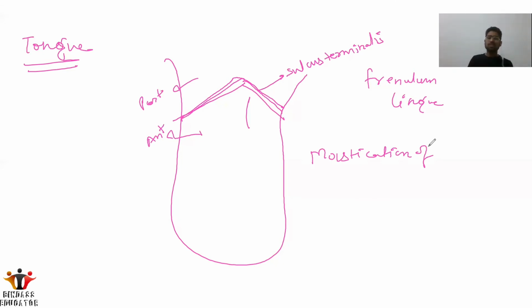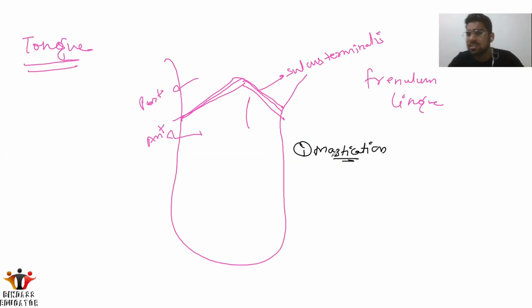So what are the functions of the tongue? The first function of the tongue is mastication. It helps in the mastication. What is mastication? It is the mixing of food with the saliva.